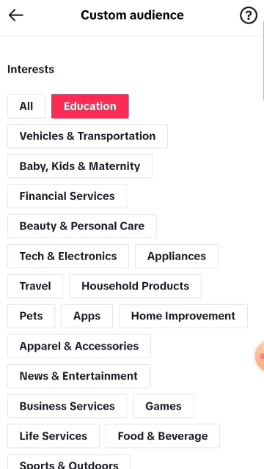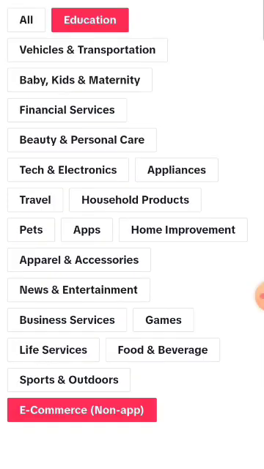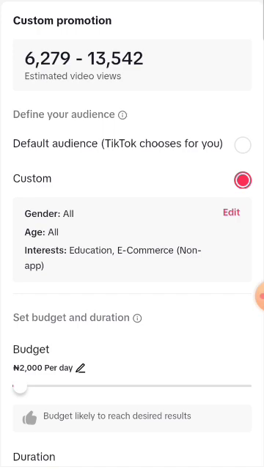I'm going to be choosing education, people that are interested in education, right? And I'm going to be choosing e-commerce, people that are interested in e-commerce. So those are the ones I'll be choosing, and I'll be clicking on save. Okay, now you notice that when I did it that way, you saw that it reduced.